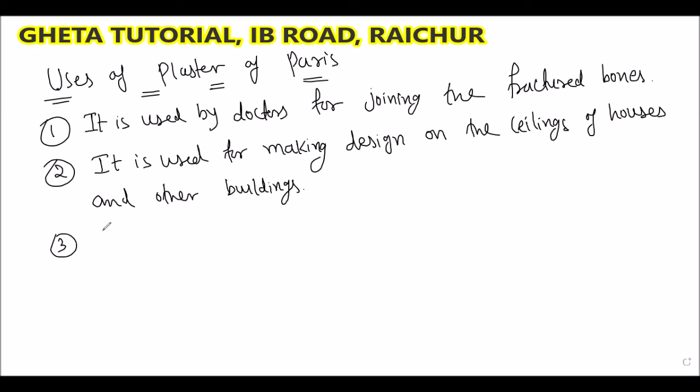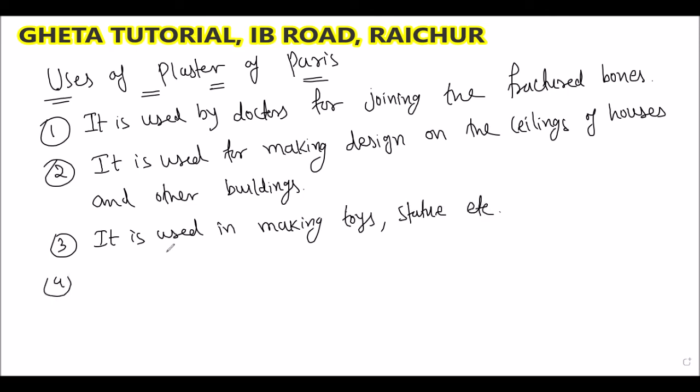So plaster of Paris is used in making statues and toys, etc. Okay, this much is enough. Plaster of Paris is used by the doctor for joining fractured bones. It is used for making designs on the ceiling of houses. And it is used in making toys and statues.